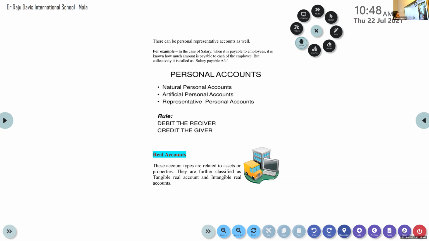Salary is given to a person. So in one sense, the salary payable account is called a personal representative account. That's why the salary payable account is considered a personal account. Clear?